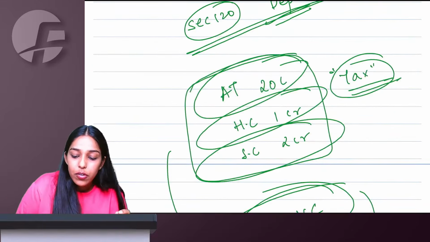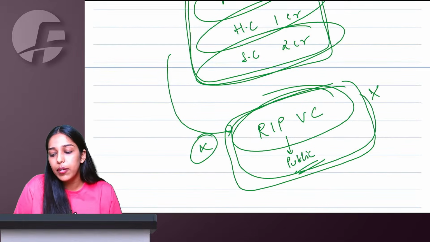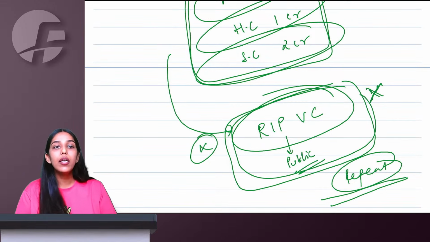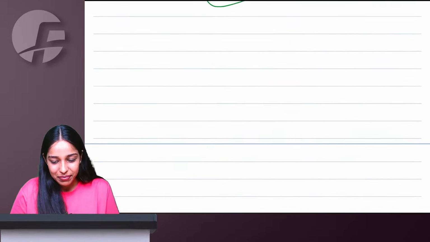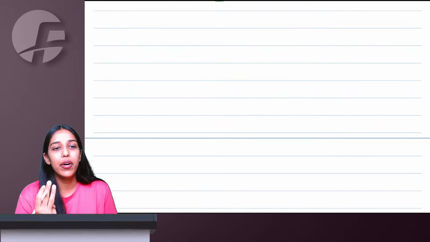But section 120, 20 lakh, 1 crore, 2 crore is for the department. For these things, the monetary limit will not apply. Or if you are a repeat offender, even then monetary limits are not going to apply. Done. This is all of the CGST Act in just 3 hours that I wanted to cover.